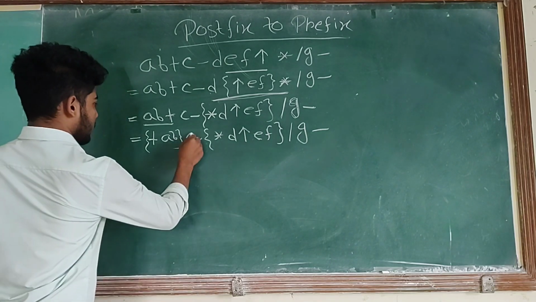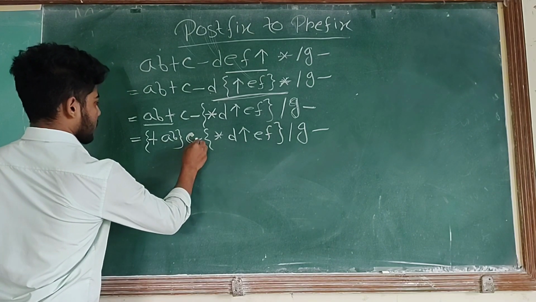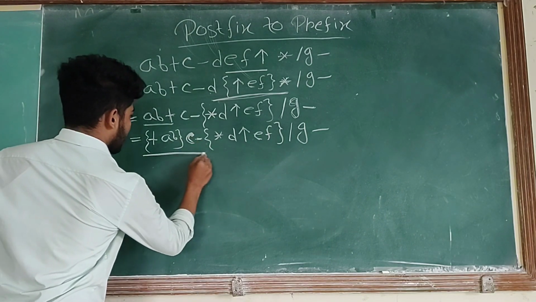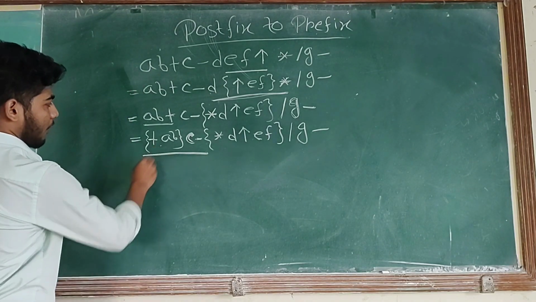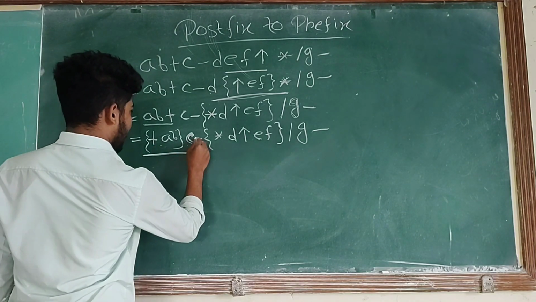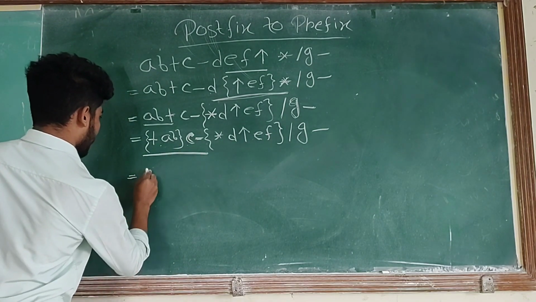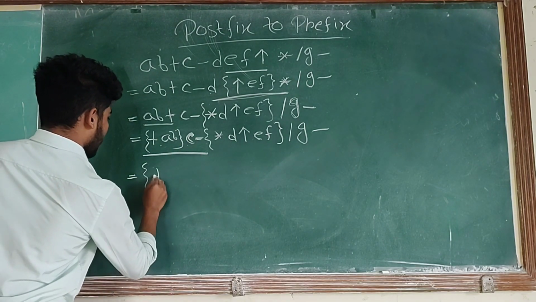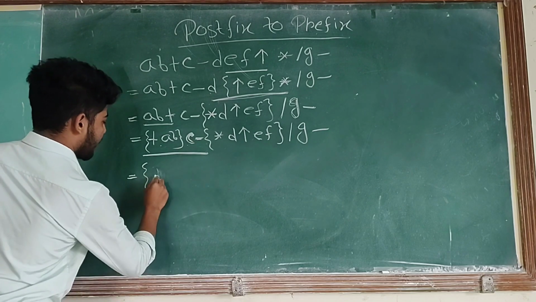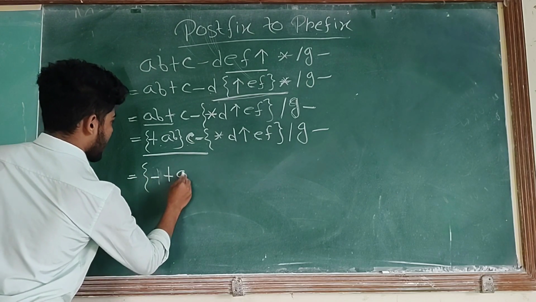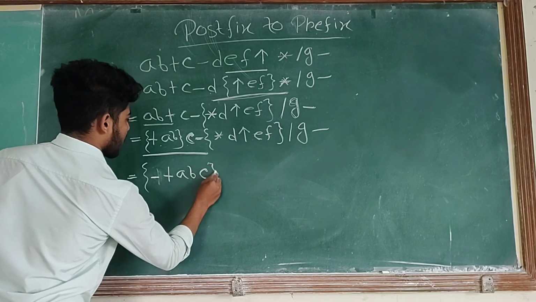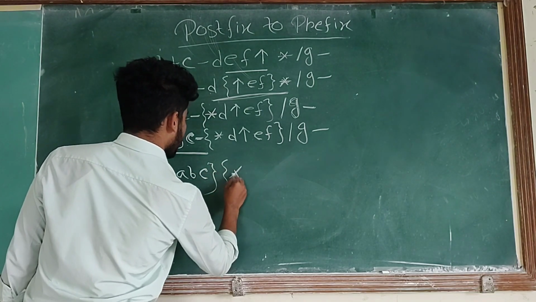Now this will be executed next because this is one operand, C is another operand, and minus is the operator. So this will be executed. The operator comes first: minus, then plus A B, C. And the remaining expression will come as it is.